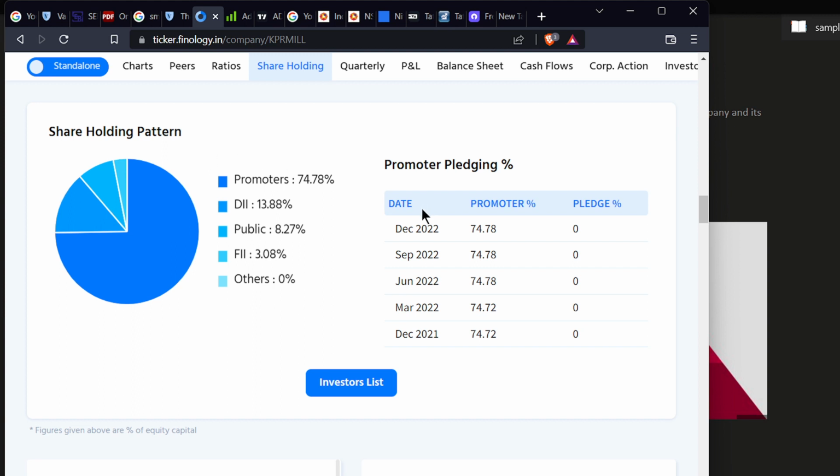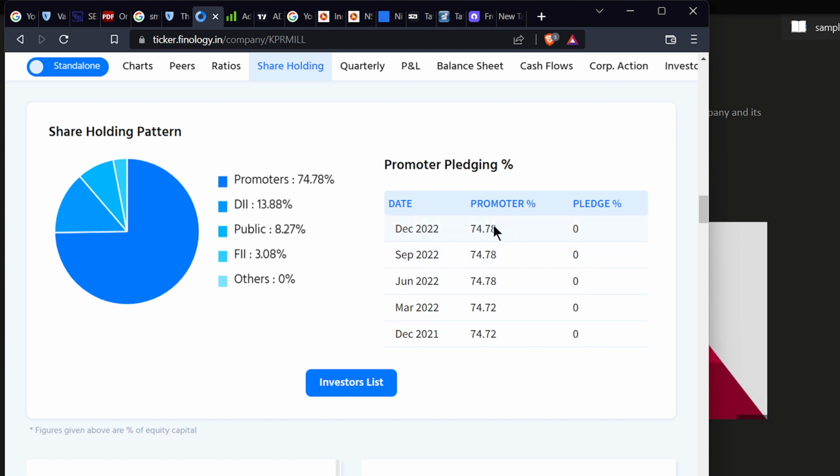Okay, and here you can see the promoter holding and pledge. The promoter is holding 74.78% in December, whereas it was only 74.72% in December 2021. In December 2022 it rose again, meaning the promoter has bought shares, purchasing their own shares again, which shows their confidence. So if it is increased, then it is a good sign.